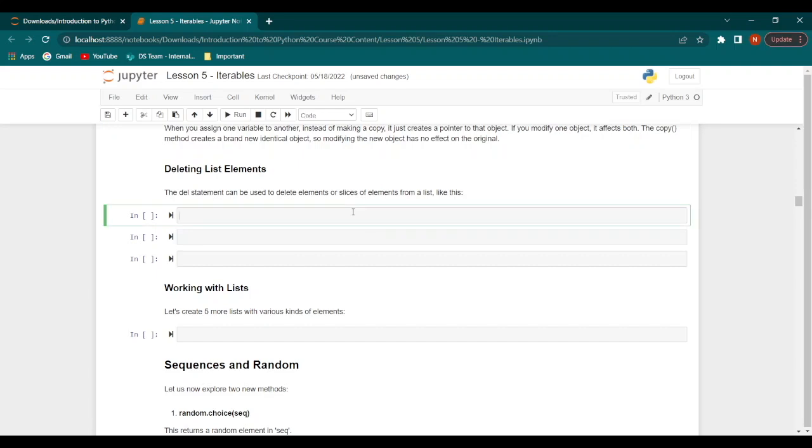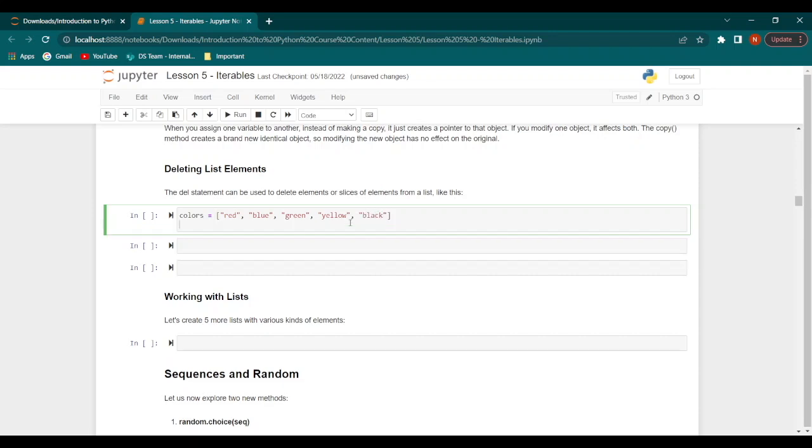Now let's see how we can delete list elements. We have already seen how to delete an entire list. Now we'll work with deleting elements within a list. So first let's create our list. We have colors and let's just populate this list. So we have red, we have blue, we have green, we have yellow, and we have black.